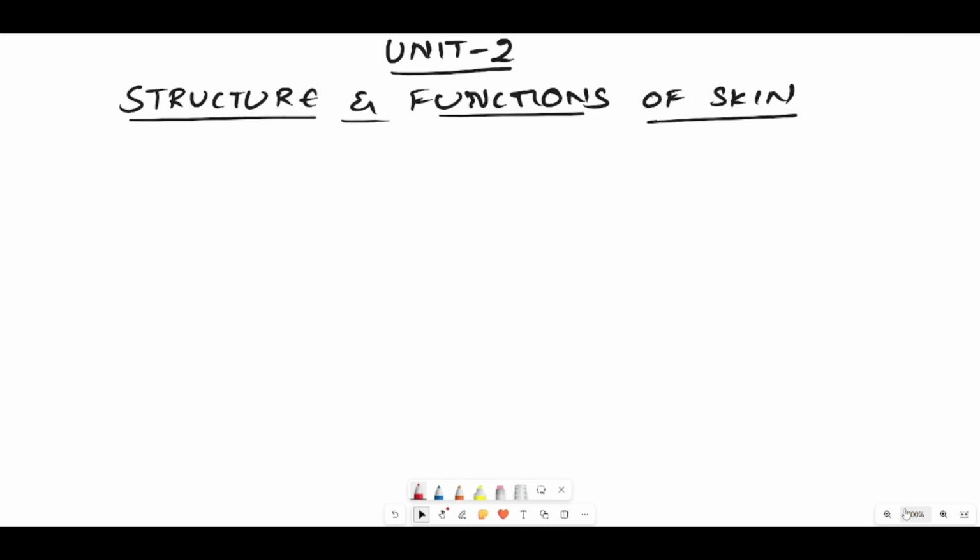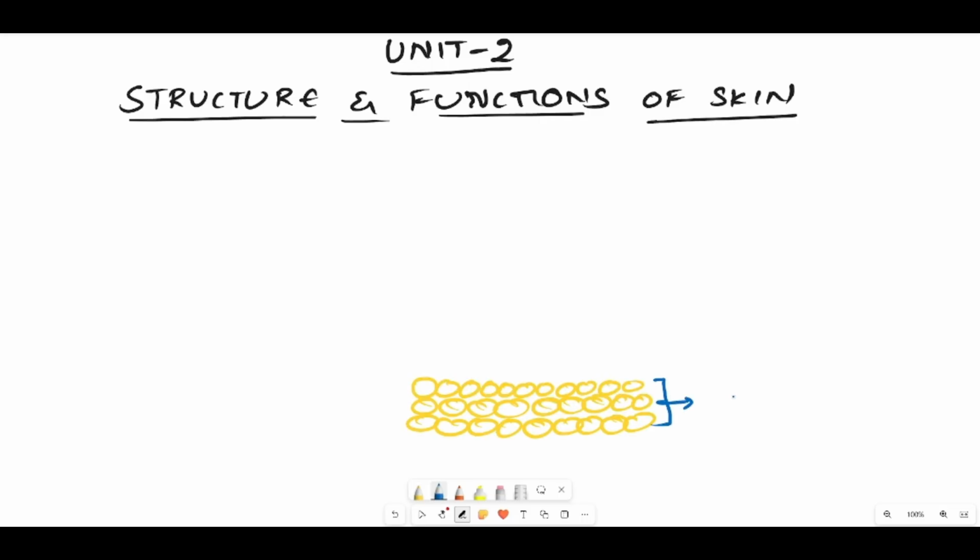In the last part, we have seen the basic outline of the skin, what are the different layers involved in it, and what are the points to be included in it. Now, let's bring it to life with a diagram that connects everything together. So, today in this video, with the help of a diagram, we'll try to know the entire structure and its functions of the skin. Before starting the video, I just want you to take a pen and paper, sit in front of the video and draw with me. I'll be telling the functions, make a note of those functions, and then we will be continuing this.